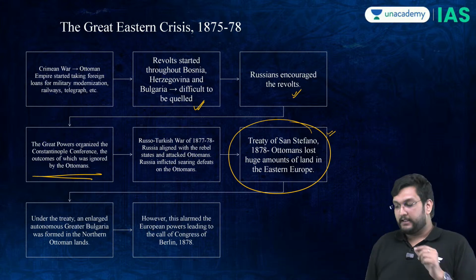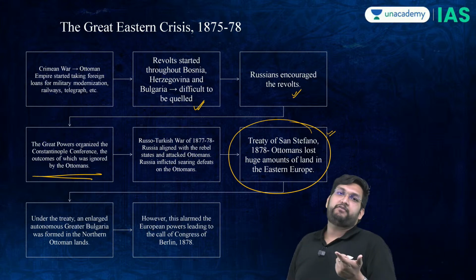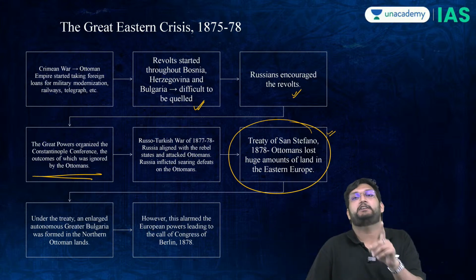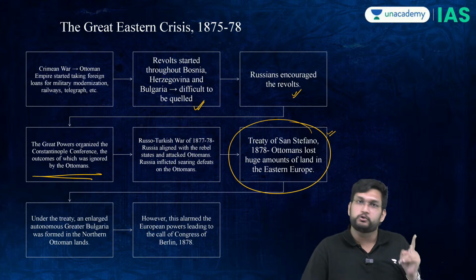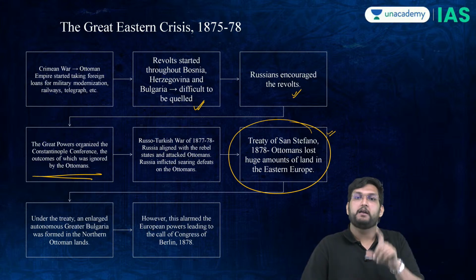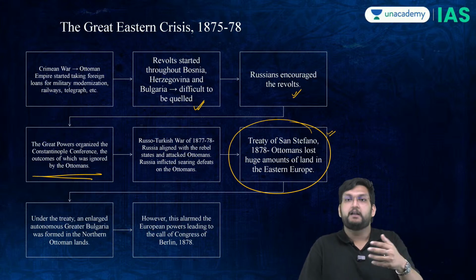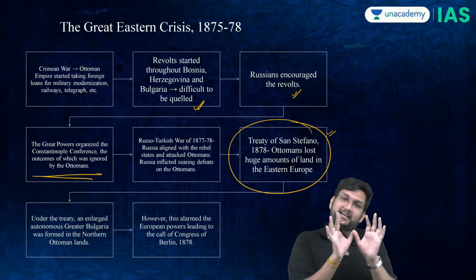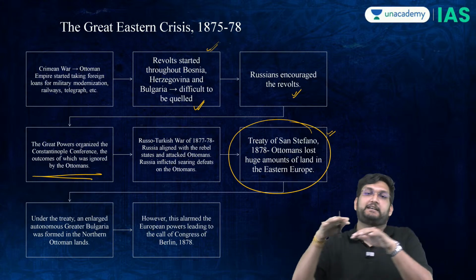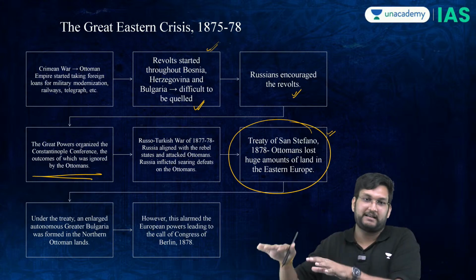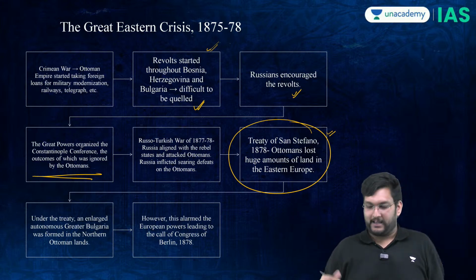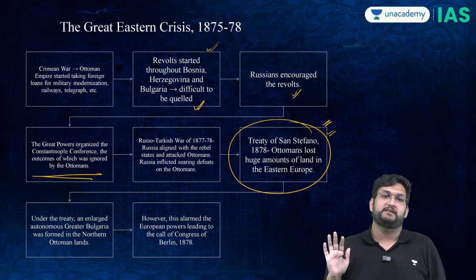Everything is mine. Now the British and the French were hesitant to enter into this war because they had already said to the Ottomans that Russia is going to do this. There was a proper Constantinople conference which had happened, where the British and the French had given a little bit of heed to the Ottomans that Russia is fueling nationalism in the Bosnian sector, in the Herzegovinian sector, in the Bulgarian sector. Be wary of it. Ottoman said, I'll manage, don't worry. And now you have the Treaty of San Stefano which is being signed.